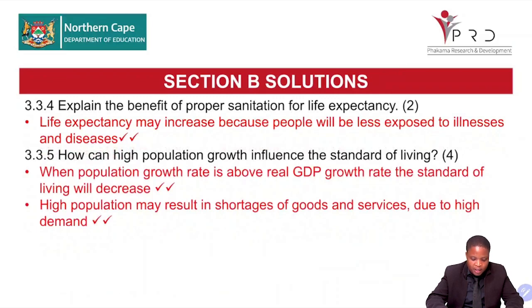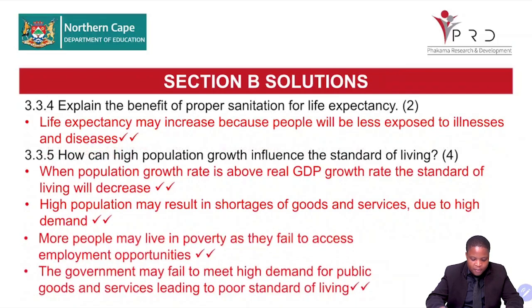High population may result in a shortage of goods and services due to high demand, so goods will be scarce. So population must not grow faster than our real GDP.